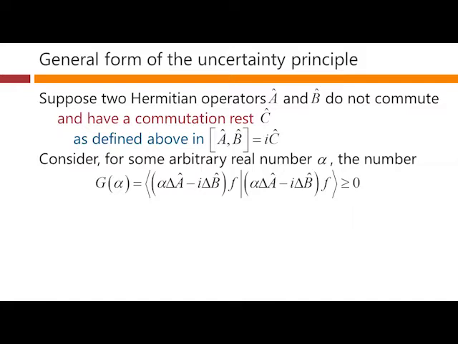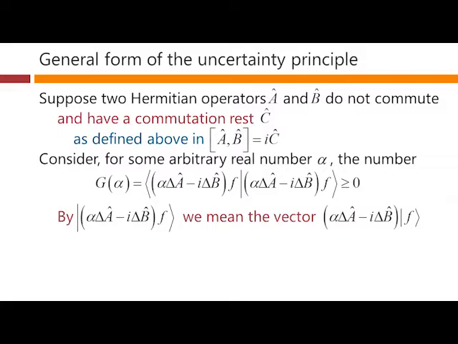So we've got alpha times delta A here, the operator, minus i times delta B operating on F. And we're putting that whole thing in bra form. And similarly over here, we have it in ket form. Now, we've written it in this form here, in the ket, to emphasize that we mean this vector. All we're saying is that the result of alpha times delta A minus i times delta B operating on F is just a vector. And this expression here is just the inner product of that vector with itself.